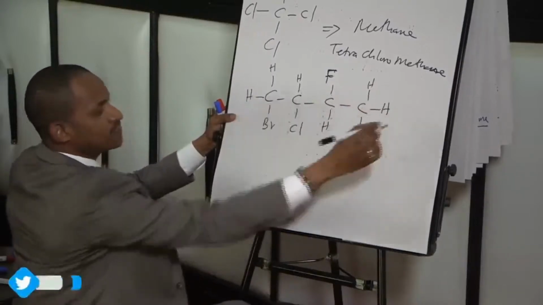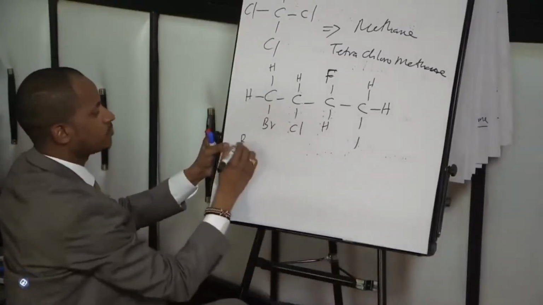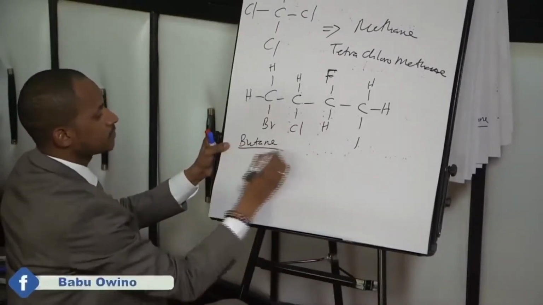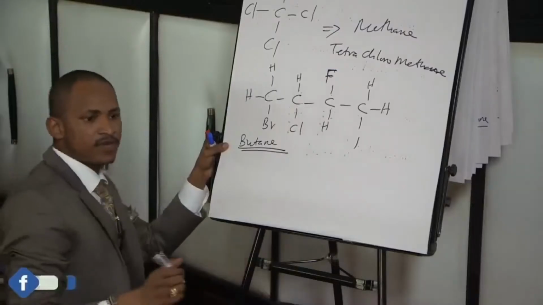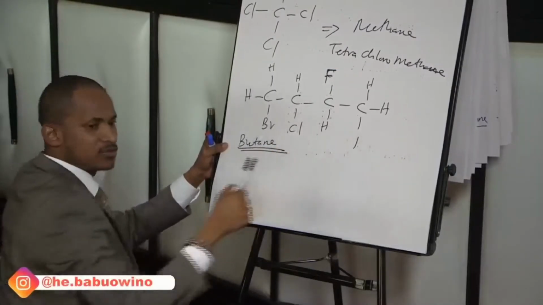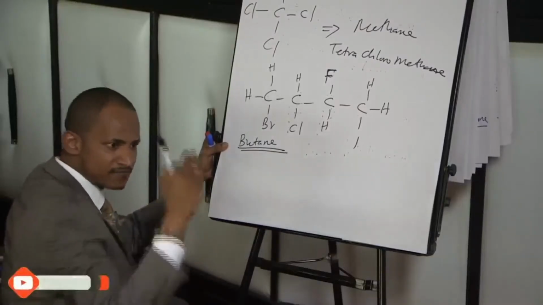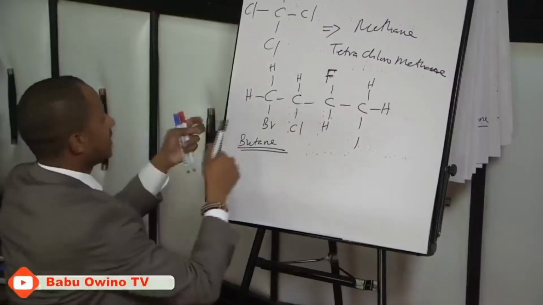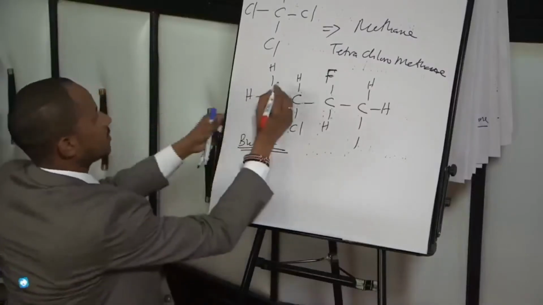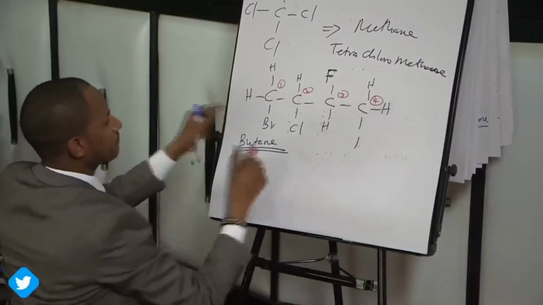Number 1, identify the longest continuous chain, which is 1, 2, 3, 4. That is butane. Class, pay attention here. When we are naming this, we will use alphabetical order. We name them alphabetically as they fall in that order. We identify how they fall in the various positions, 1, 2, 3, 4.